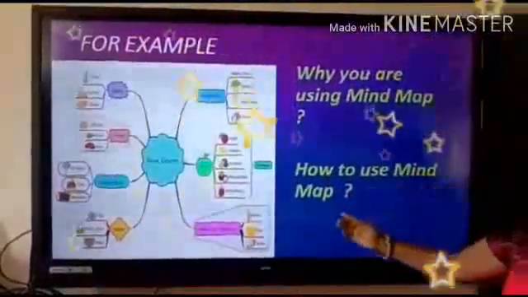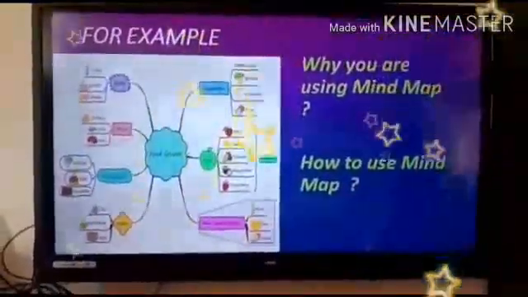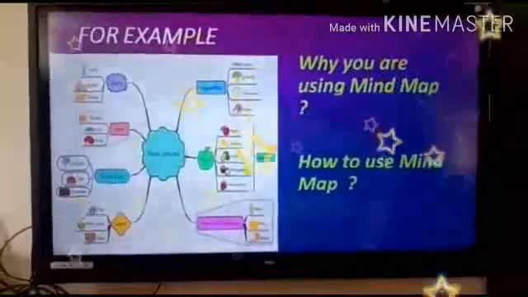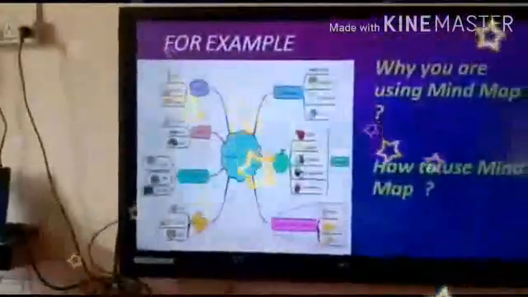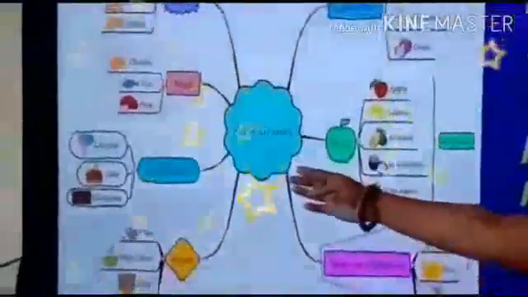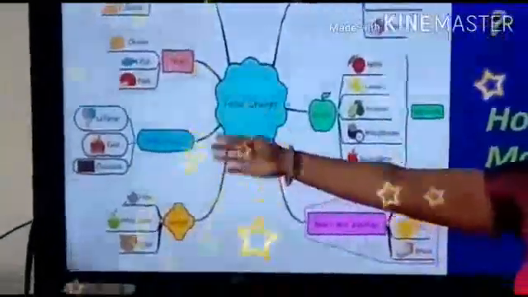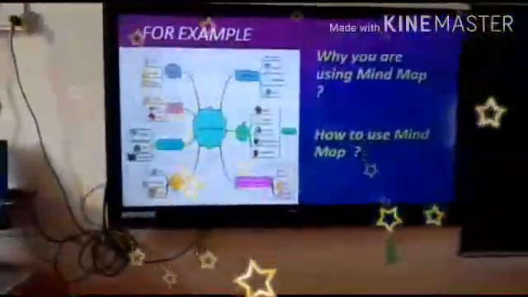So the next one is how to use a mind map. You all know about that very well. Identify your main topic to study. Center and circle the mind map with your main topic. Branch other important ideas from the main ideas. Support the important ideas with key information.